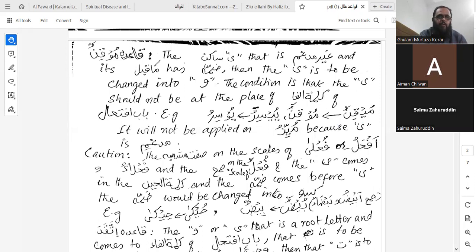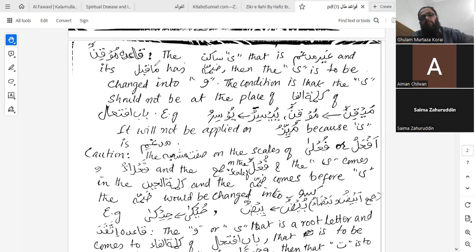I repeat what this qaida is. This is qaidatu muqinun. And this qaida says that if there is ya sakin, and that is ghair mudgham, and its ma qabl is madmum, then what happens? That ya is to be changed into waw. But another condition is to be met. What is that condition? The ya is not at the place of kalimatul fa in babu ifti'al. Then that ya is going to be changed into waw.